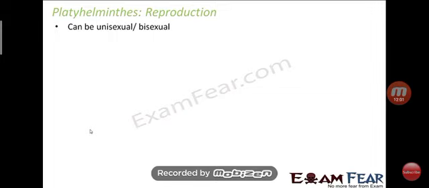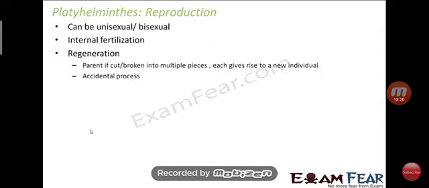We are talking about reproduction in platyhelminthes. The organisms or animals can be unisexual or bisexual. Okay. So internal fertilization is present, means male and female gametes fuse inside the body. Regeneration means parents, if cut or broken into multiple pieces, each give rise to new individuals. Means to say that when the parent is accidentally cut or broken, all the parts give rise